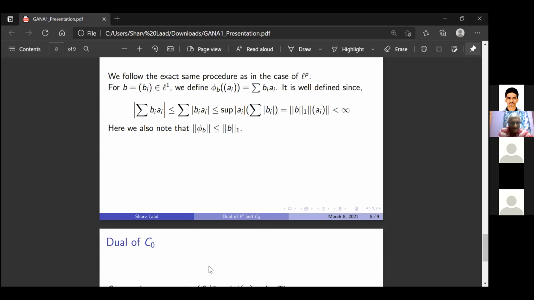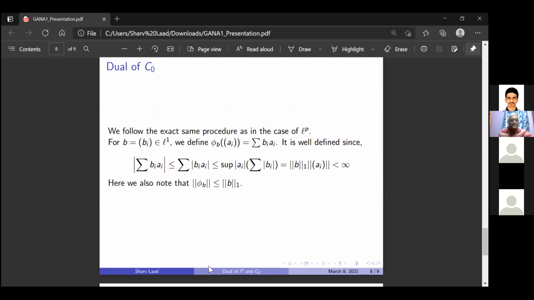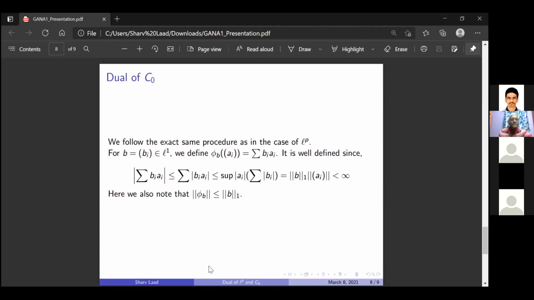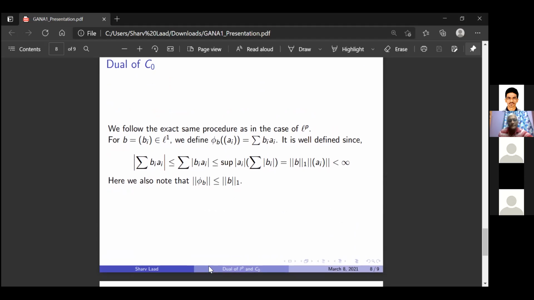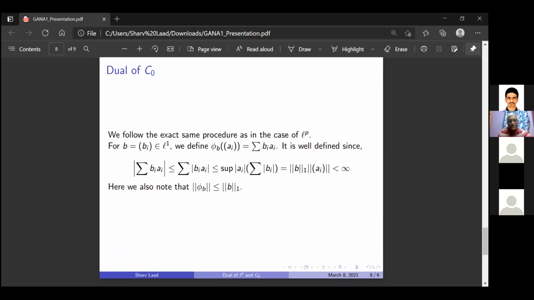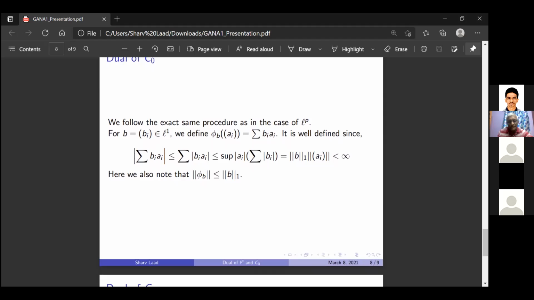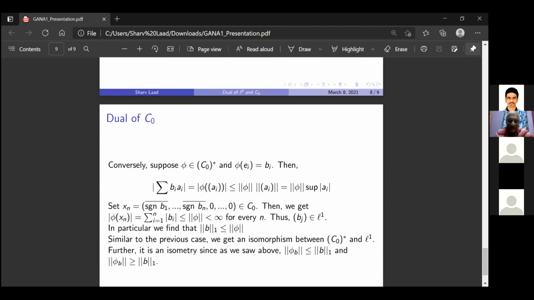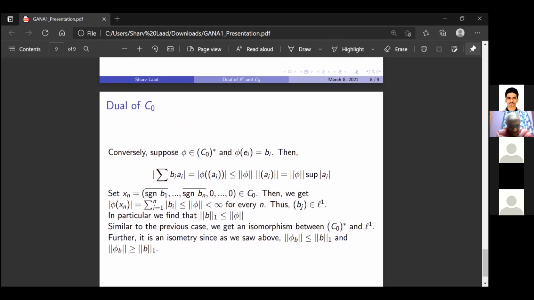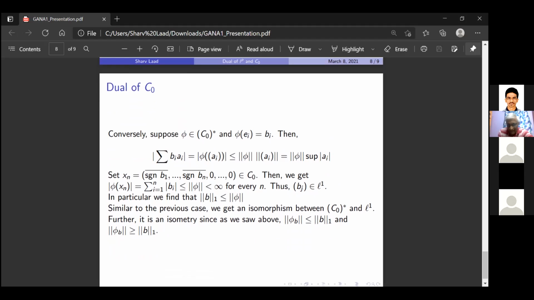Can you see where it doesn't work? Well, obviously, if you take any L1 sequence and define it this way, that should give a linear functional. There is no problem, that'll work. L1 is certainly contained in L infinity, that's not the problem.